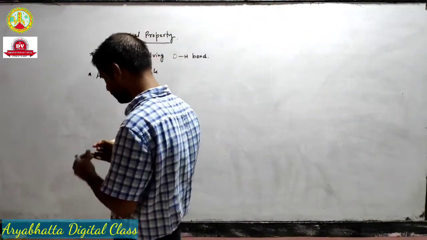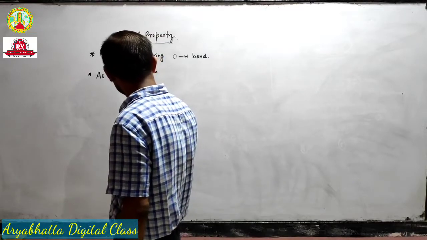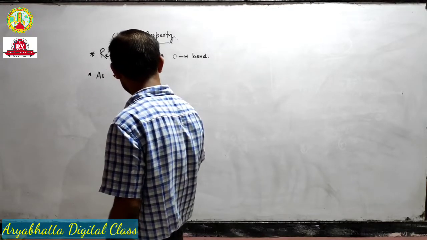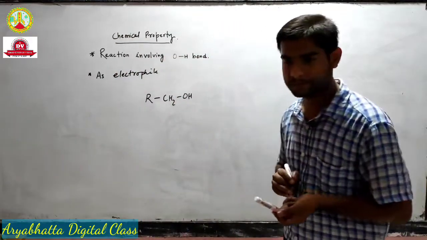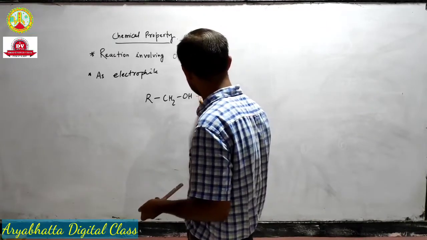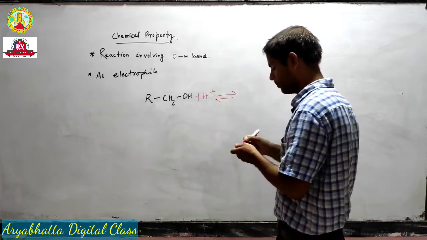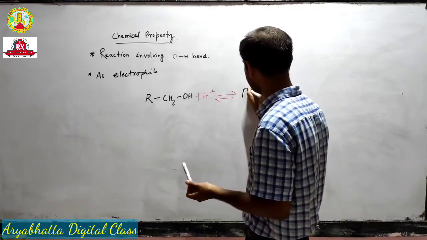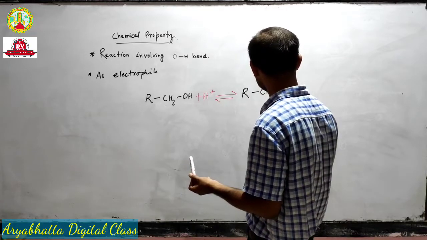So what will happen? Suppose we have an alcohol like this. In the first step, a proton will add up and we will get an intermediate or electrophile like this.